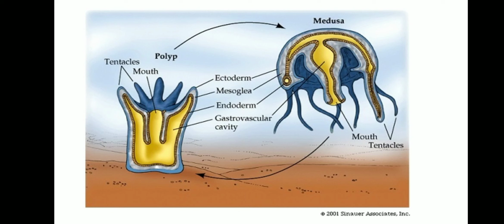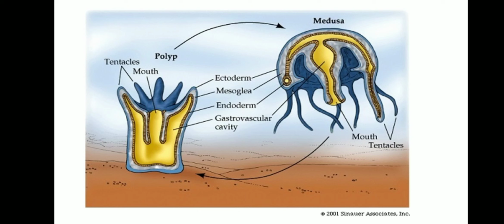So two types of Cnidaria are available. That's why it is said to be polymorphism. Some kinds of Cnidaria get fixed to the ground, that is polyp, and some kinds are freely floating, that is medusa. So two kinds. Since they are of different kinds, it is said to be polymorphism. They can reproduce both asexually as well as by sexual method.